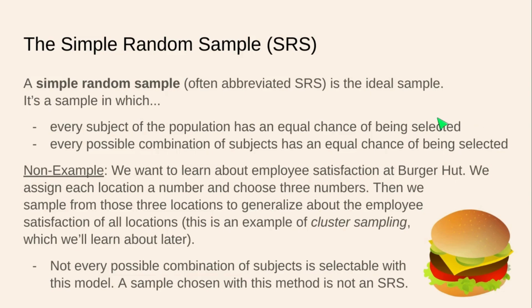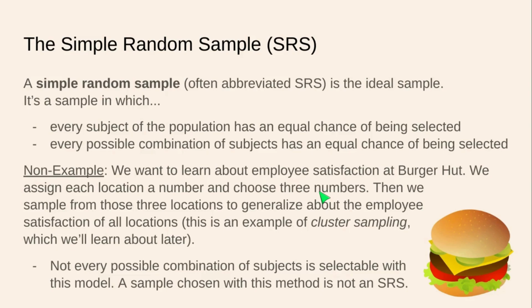Since we are choosing 3 numbers and thus 3 locations, we cannot sample people from more than 3 locations. That means that say we had a sample of, say, 50 individuals. Those 50 individuals can only be from 3 locations. They can't be from 1 or 2 locations.